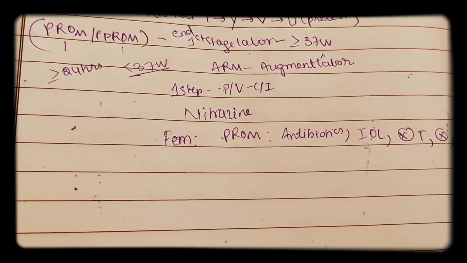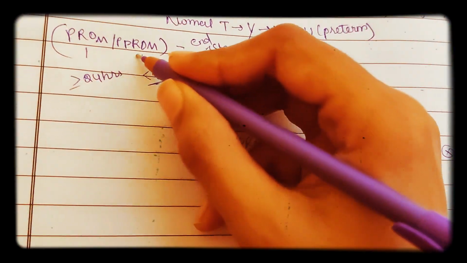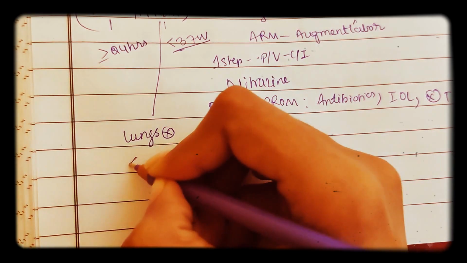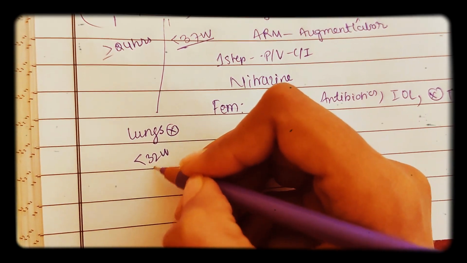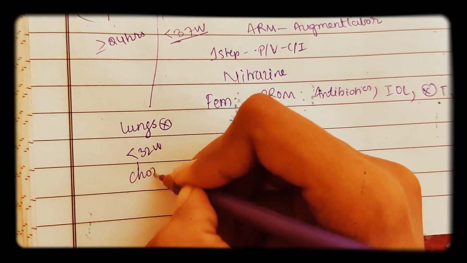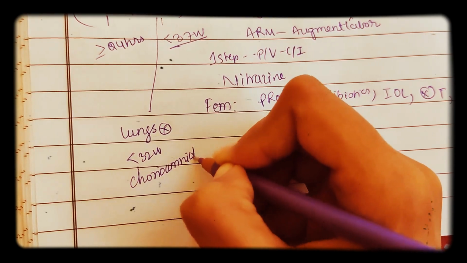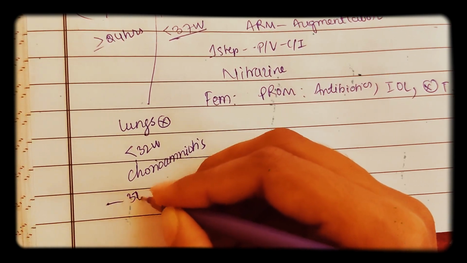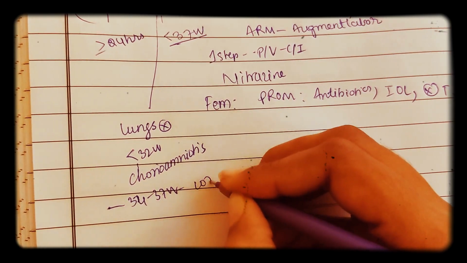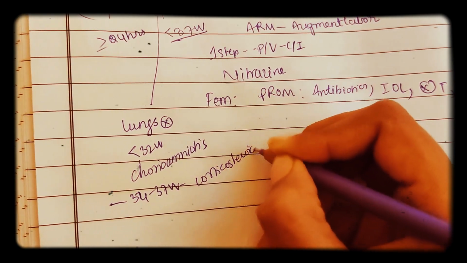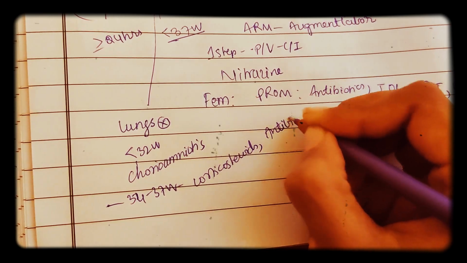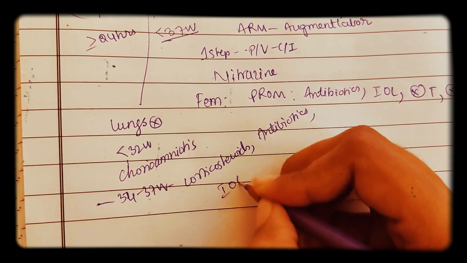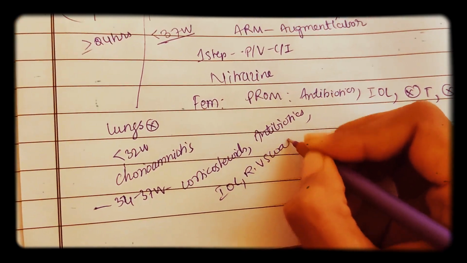Now let us see some details of preterm premature rupture, that is PPROM. In PPROM, lungs are not matured here, that is less than 32 weeks, so do neuroprotection, that is give magnesium sulfate, and it is also leading to chorioamnionitis. Okay, so management of this preterm: at 34 to 37 weeks we should immediately give corticosteroids and antibiotics. So remember, in premature rupture you will not use antibiotics. Here you need to use antibiotics, induction of labor and also rectovaginal swab. Of course there also we are using antibiotics.